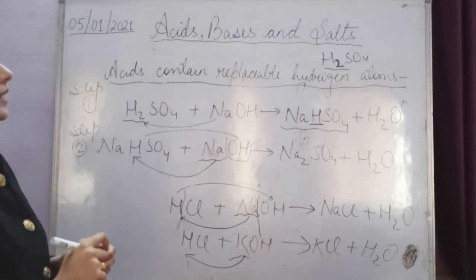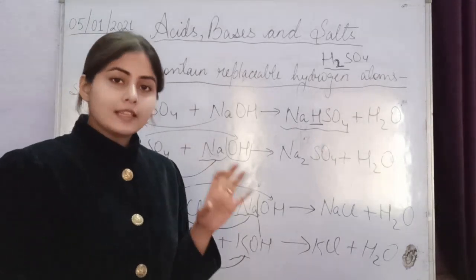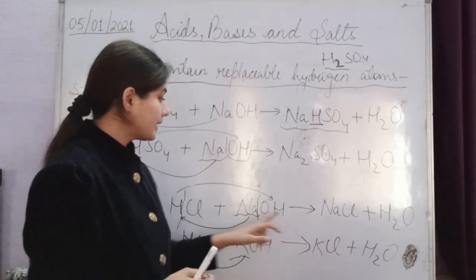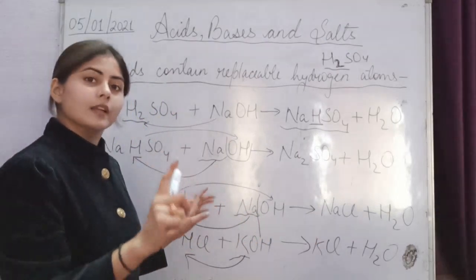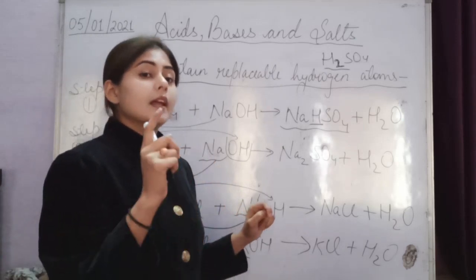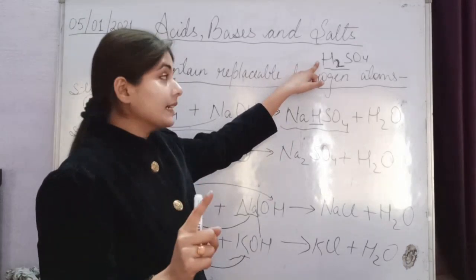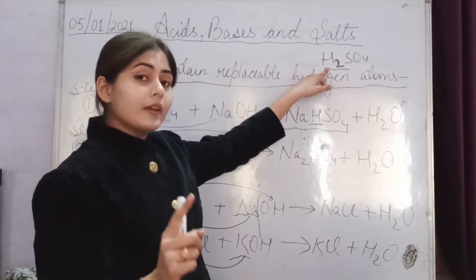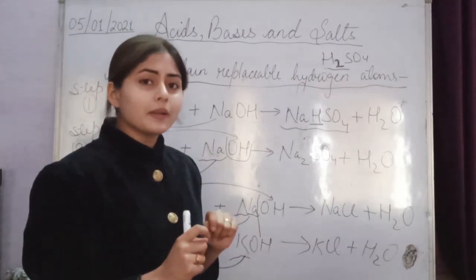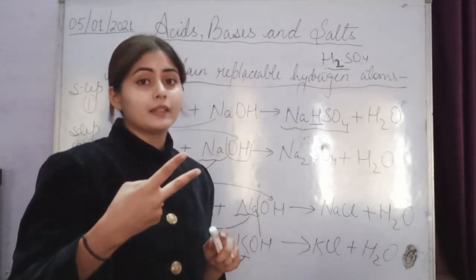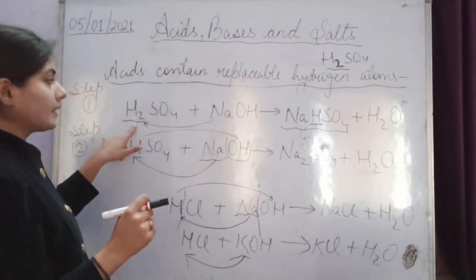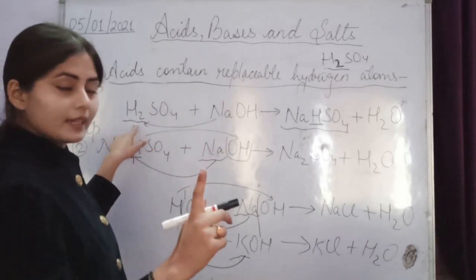So you can see that if in an acid compound only one hydrogen atom is there, then it will be replaced by only one metal atom, and this reaction will complete in one step. But if an acid compound contains two hydrogen atoms, like sulfuric acid, then it will be replaced in two steps by metals. In step 1, one hydrogen atom is replaced by one sodium metal atom.